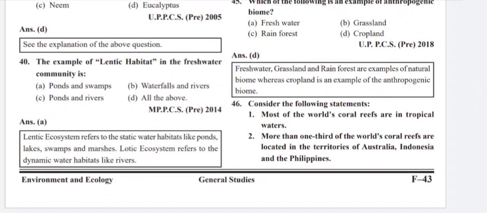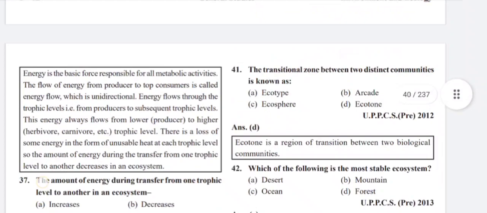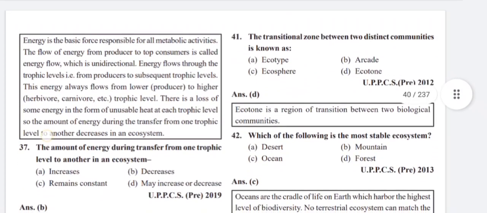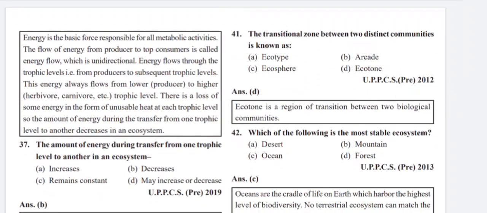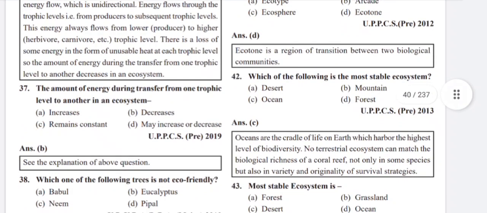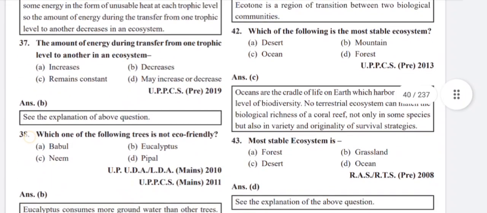The example of lentic habitat in the freshwater community is ponds and swamps. Lentic water or lentic ecosystem refers to the static water habitats like ponds, lakes, swamps, and marshes. Lotic ecosystem refers to the dynamic water habitats like rivers. The transitional zone between two distinct communities is known as ecotone. Ecotone is a region of transition between two biological communities.